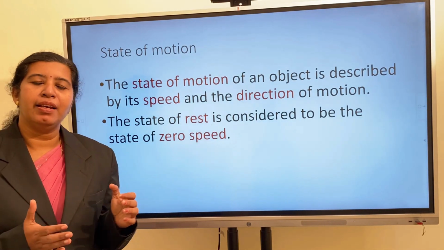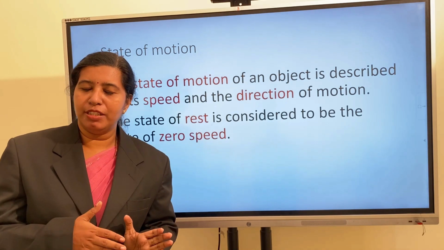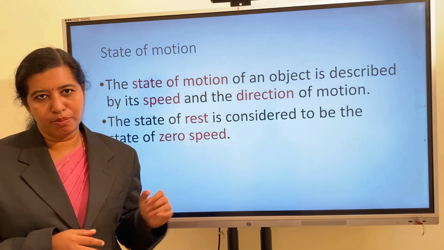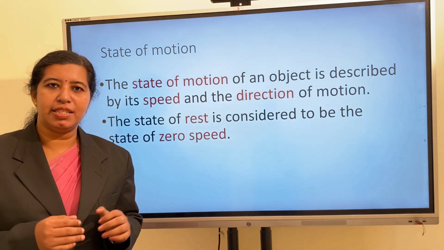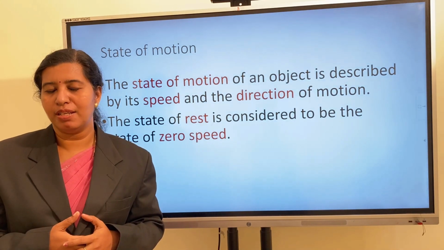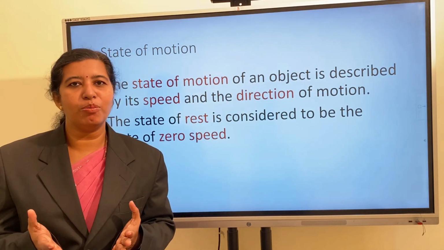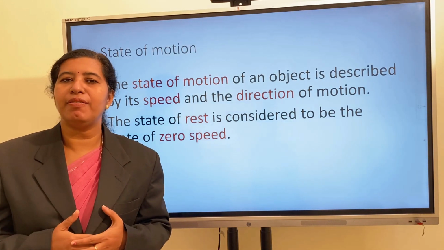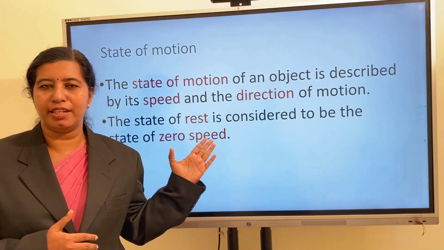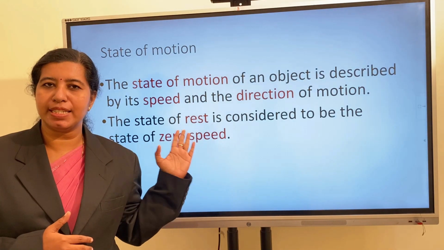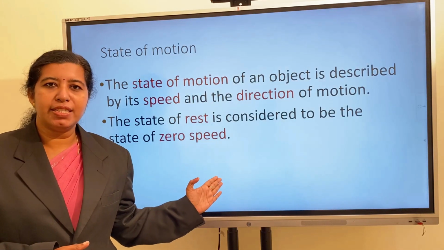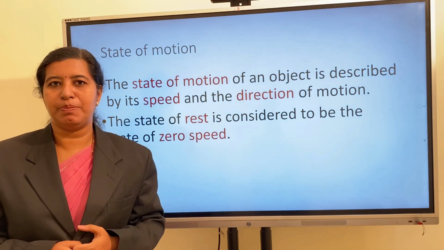In the state of motion, there are 2 points to remember. The first one, a change in the speed of an object or its direction of motion, we can describe as a change of state of motion. And the second one, the state of rest is considered to be the state of zero speed, because when the object is at rest, there is no movement, so there is no speed. That's why we consider this to be the state of zero speed. Either a change in the direction of motion or in its speed is considered a change in the state of motion of an object, and the state of rest is considered to be the state of zero speed.